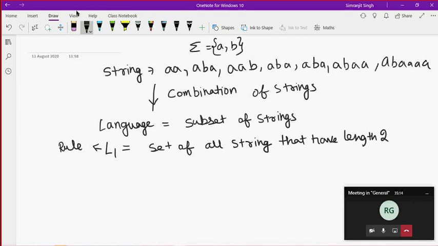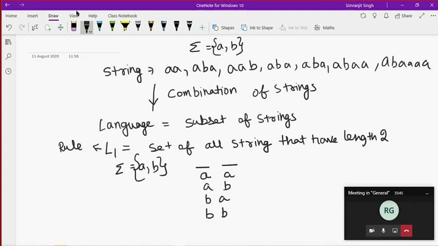In this rule I have defined, I want a set of all strings that have a length of 2. It is also over the input alphabet A and B. So I just want length 2. How many two-length strings are possible over A and B? AA, AB, BA, and BB.